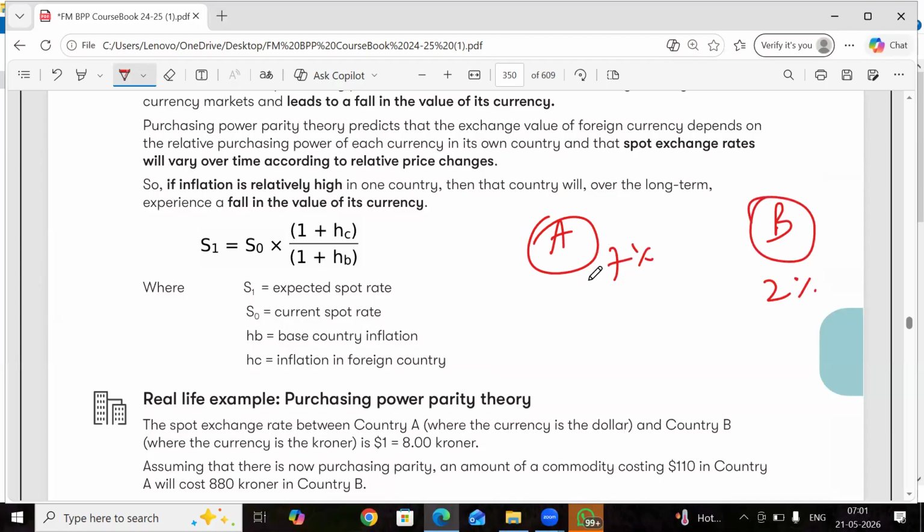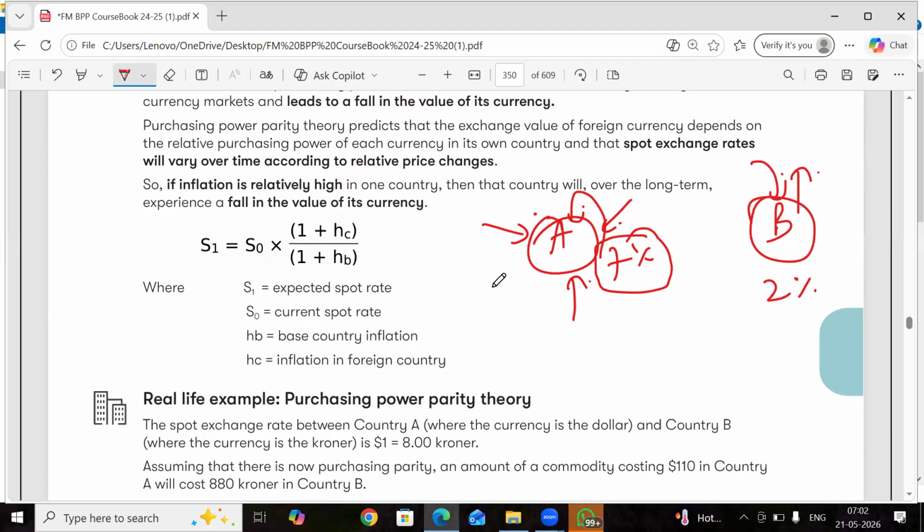This country's currency will be weaker. That means as time passes, this country's currency will become weaker and will depreciate, and this country's currency will be stronger and will appreciate. This is because of the inflation. Here everything is very costly. The purchasing power of this currency has gone down. Since the purchasing power of this currency has gone very down, this currency will be able to buy fewer units of this currency.